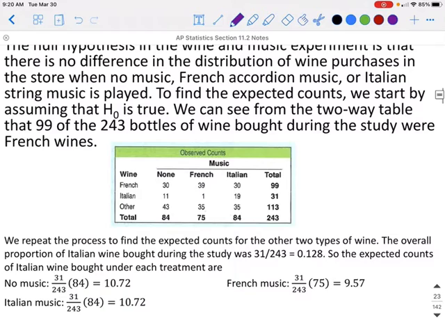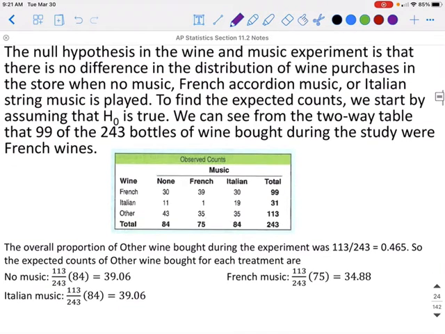We repeat this process to find the expected counts for the other two types of wine. The overall proportion of Italian wine bought during the study is 31 bottles out of the 243, or 12.8%. So the expected counts for Italian wine bought under the treatment are, with no music, we would expect 10.72. With Italian music, we would expect 10.72 bottles. And during French music, we would expect 9.57 bottles.